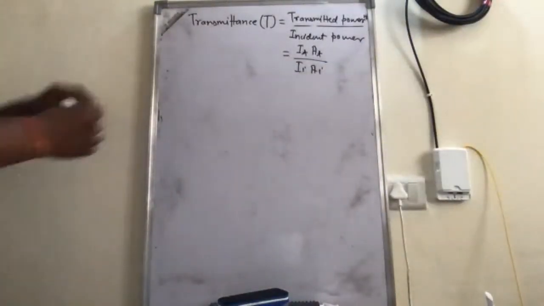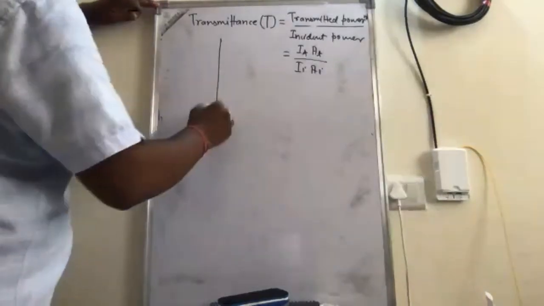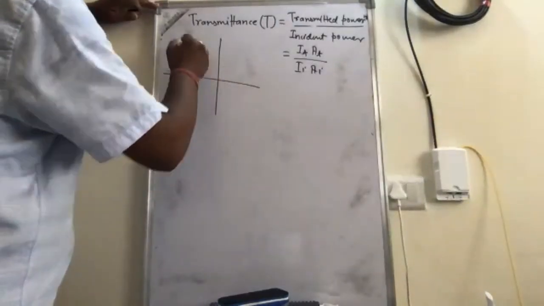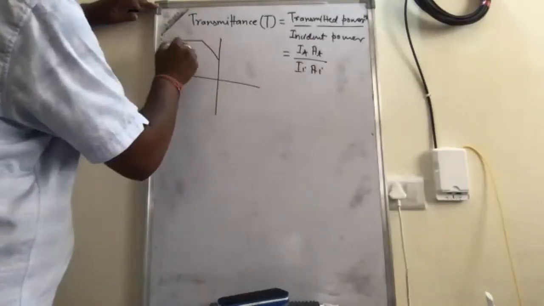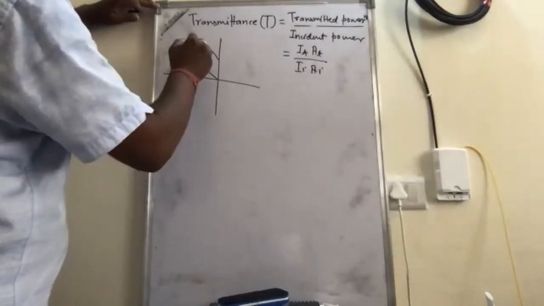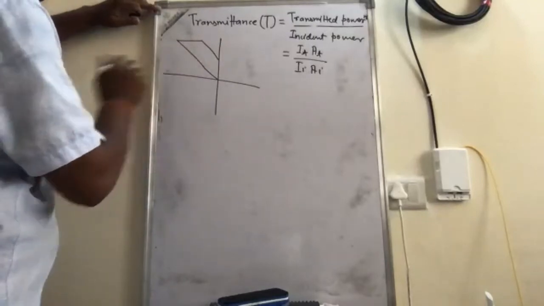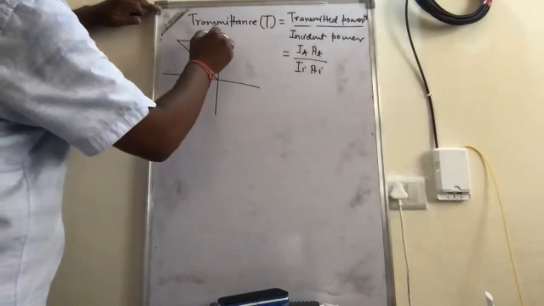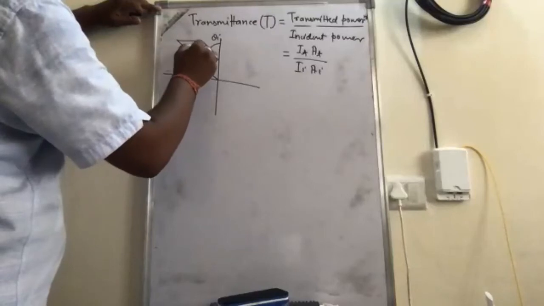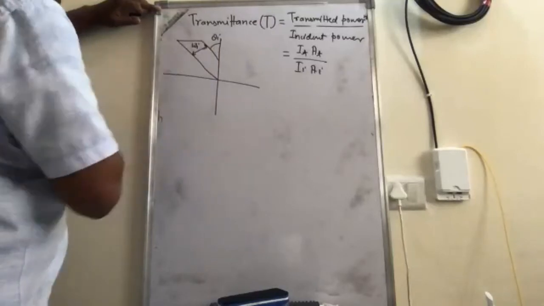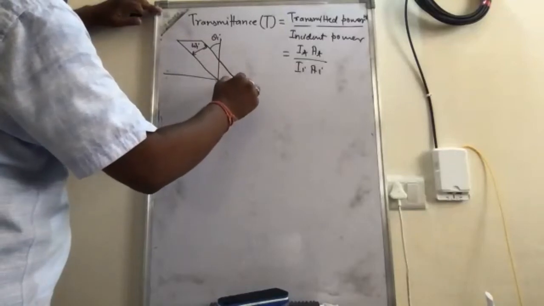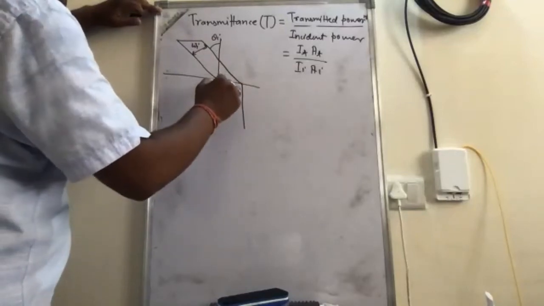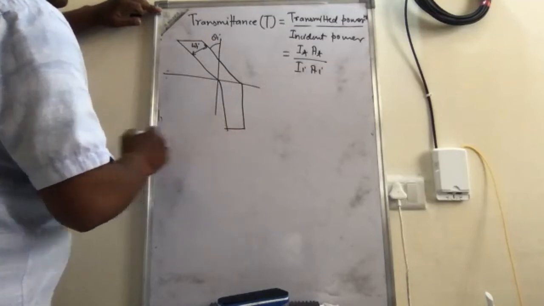So now we know how the light will propagate, how it will transmit. Suppose the incident wave is falling with angle of incidence theta I, and this beam width is omega I. So the light will be transmitted maybe like this.